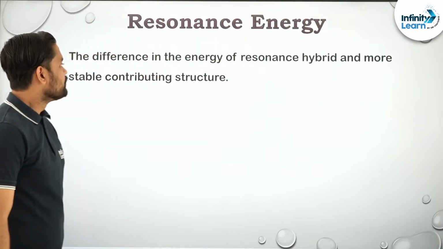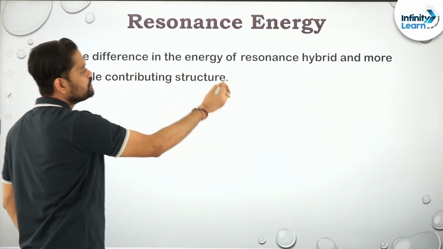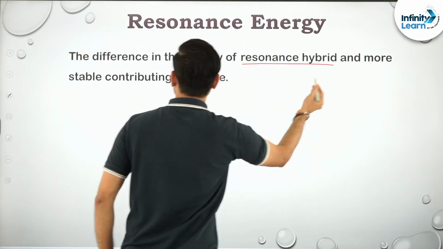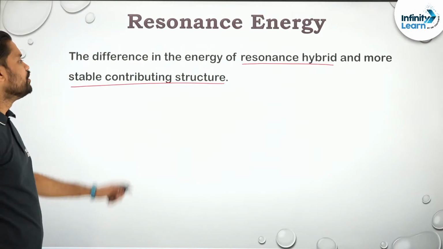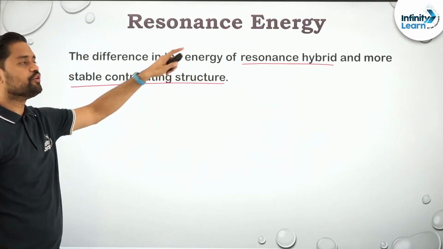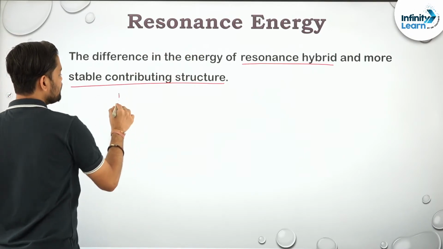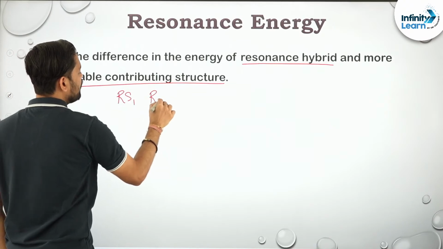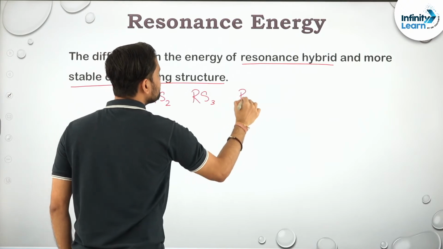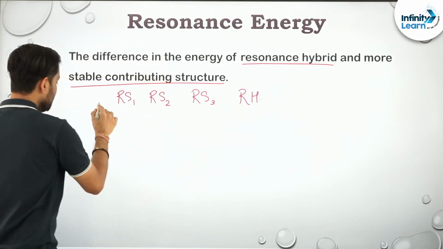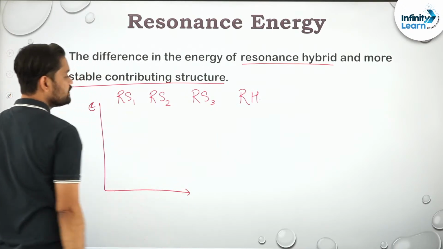Clear? Proceeding further, resonance energy: the difference in the energy of the resonance hybrid and the most stable resonating structure or most stable contributing structure. Okay, clear? So basically this is the difference. The difference over here is known as what? Resonance energy. Okay, suppose there are resonating structures like RS1, RS2 and RS3. These are resonating structures and there is one real hybrid structure. Okay, and this is the energy axis.